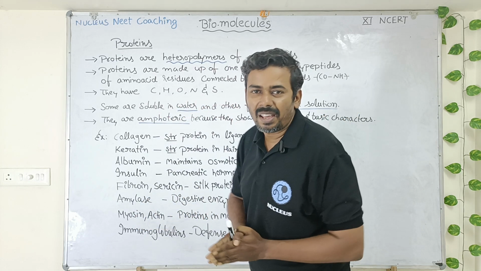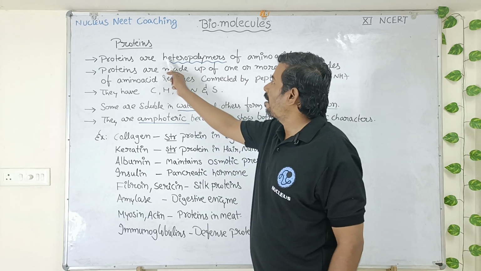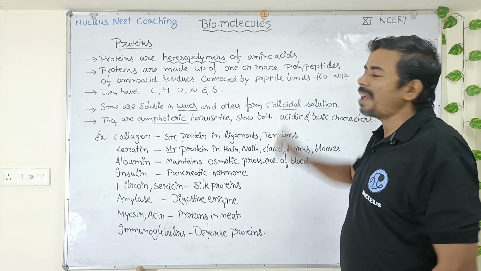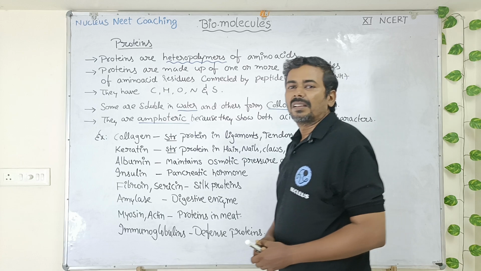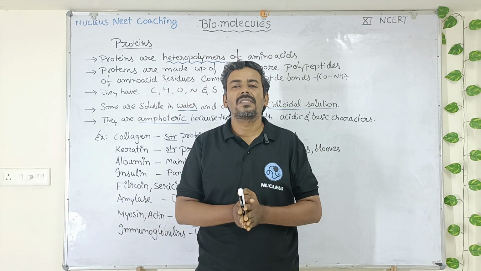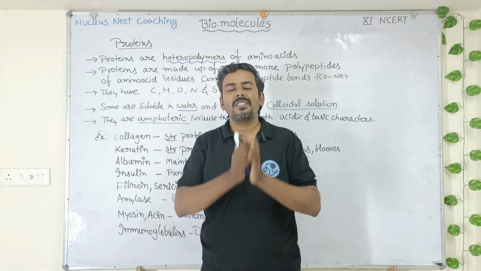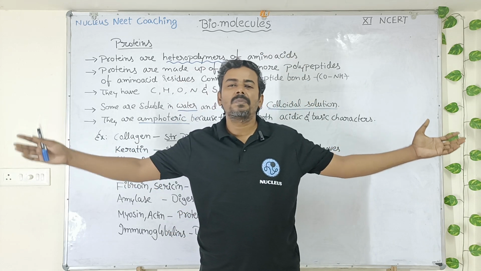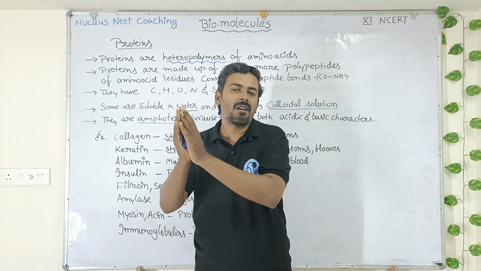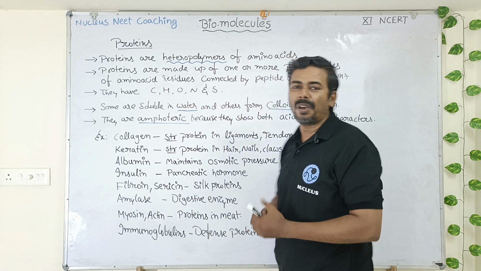So scientifically, what is a protein? What is the definition of a protein? Proteins are heteropolymers of amino acids. What is a heteropolymer? Heteropolymer means it is a large molecule which is made up of several small units called monomers, and the monomers are nothing but your amino acids.